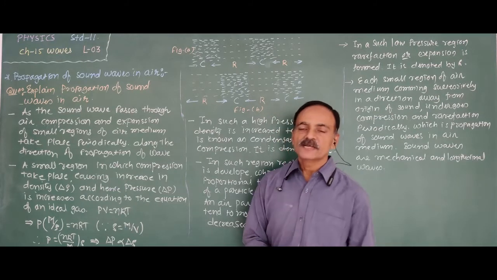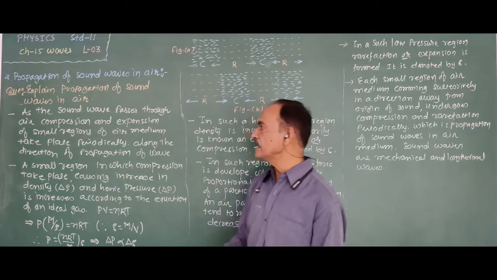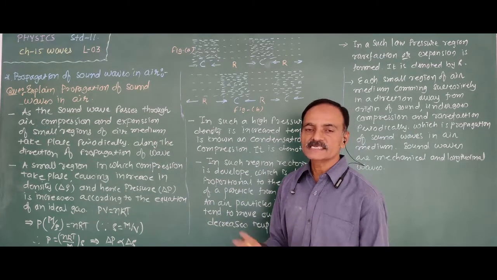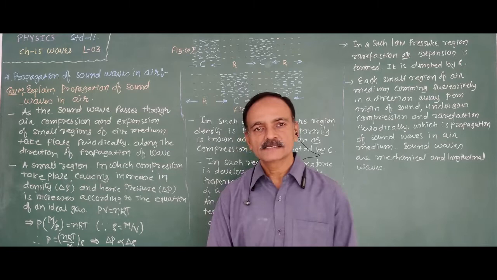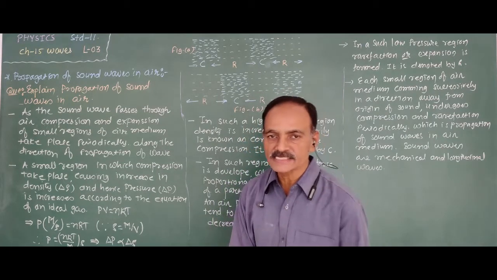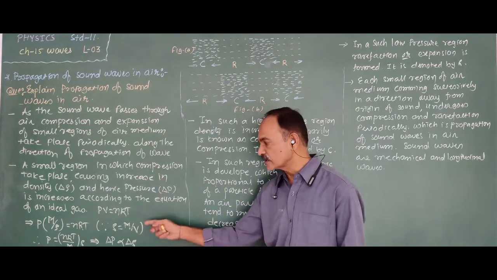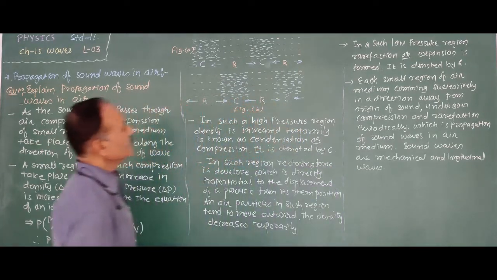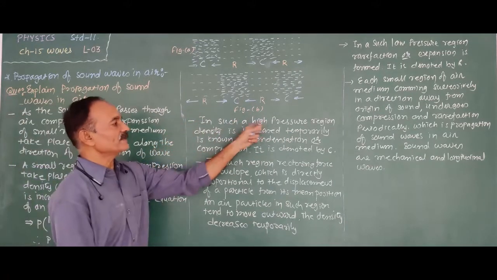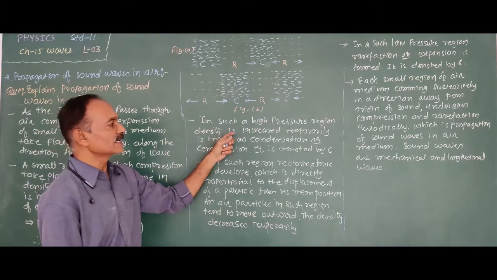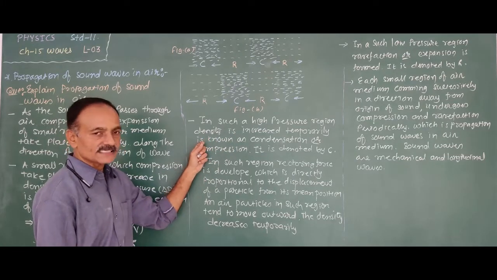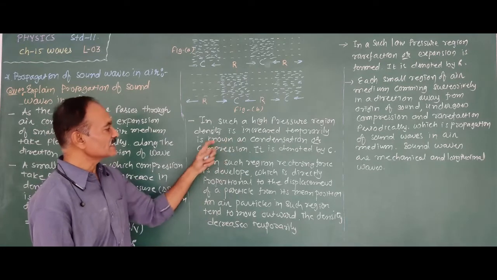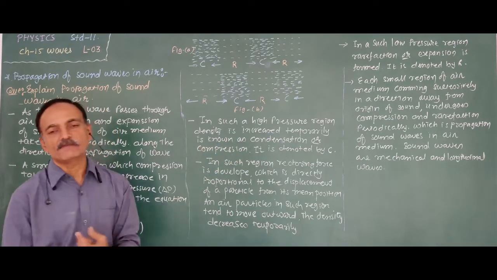Thus, during the propagation of a sound wave in a medium, compression and expansion take place periodically. In the region in which compression takes place, the density of this region is increased, and as a result, the pressure is also increased according to this equation of an ideal gas. Now, in such a high pressure region, density is increased temporarily. This region is known as condensation or compression. It is denoted by C.